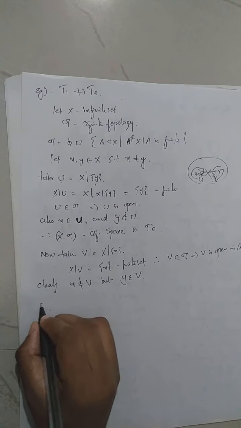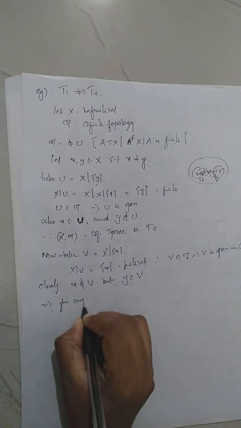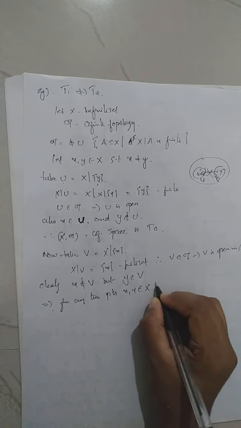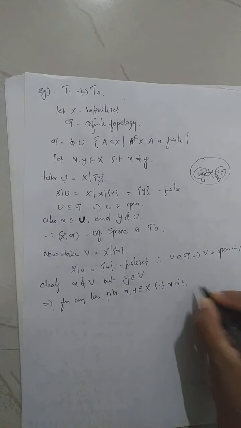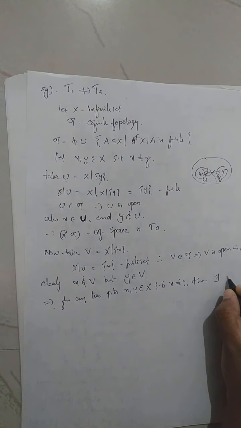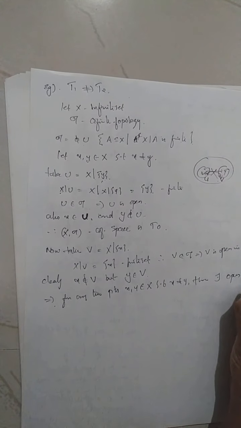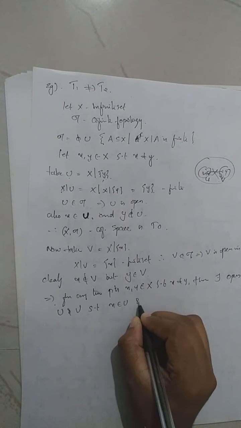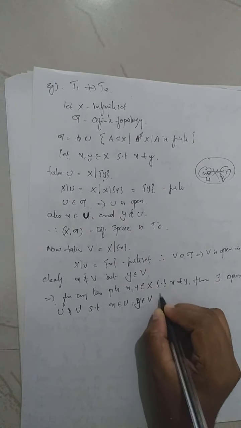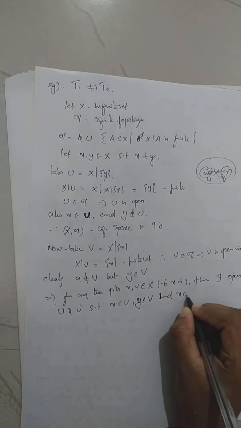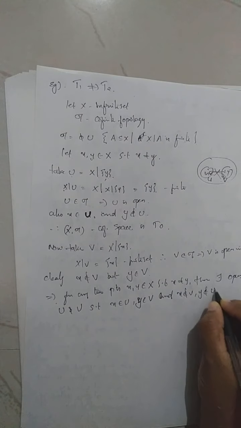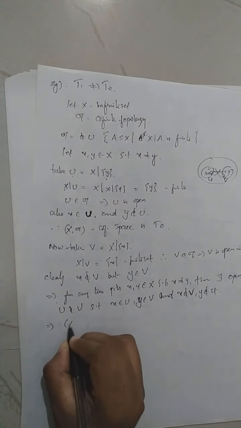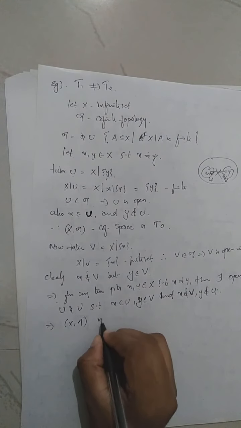Which implies for any two points x, y in X such that x not equal to y, there exist open sets U and V such that x belongs to U, y belongs to V, x does not belong to V, and y does not belong to U. Which implies our topological space, the cofinite space, is T1.